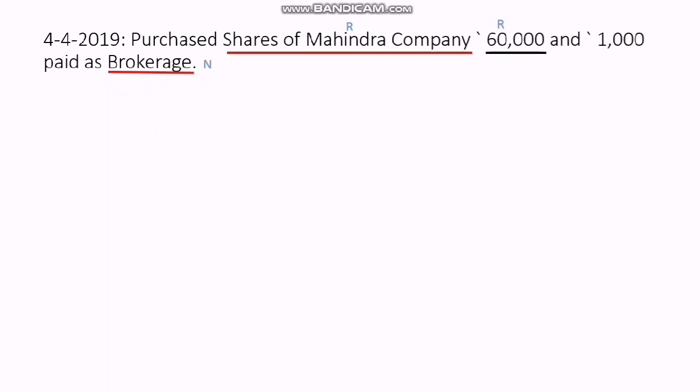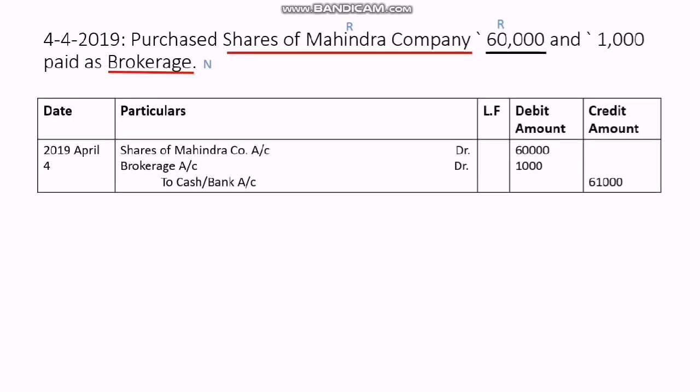That's why it is real and it is debited, because debit what comes in and credit what goes out. Then again cash. We are purchasing the shares, so cash will go out. That's why it is credited. Then brokerage. Brokerage is an expense, so debit all expenses and credit all income and gains. All red lines represent debit and all black lines represent credit. So in this way we do the transaction. Shares of Mahindra company account debit, brokerage account debit, cash or bank account credit. Debit and credit amounts should always be equal.